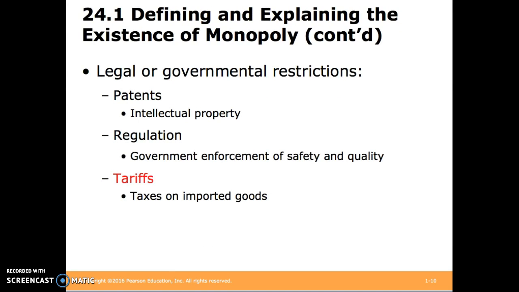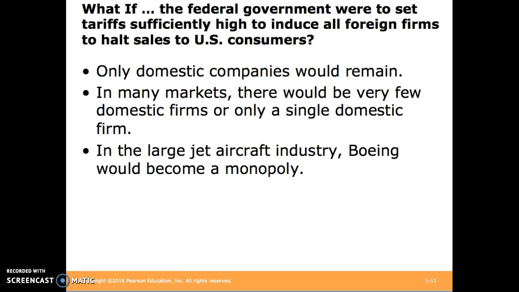Some specific legal restrictions would be patents or intellectual property, regulation, government enforcement of safety and quality, or tariffs, which are taxes on imported goods. Let's consider a situation where the government raises taxes on imported goods. What would happen? You might expect that only domestic companies would stay if the taxes got high enough, and so in a lot of markets you'd end up with very few firms or perhaps even single firms making monopolies in our economy. For instance, in the large jet aircraft industry, Boeing would become a monopoly because there are no other large aircraft companies within the United States.